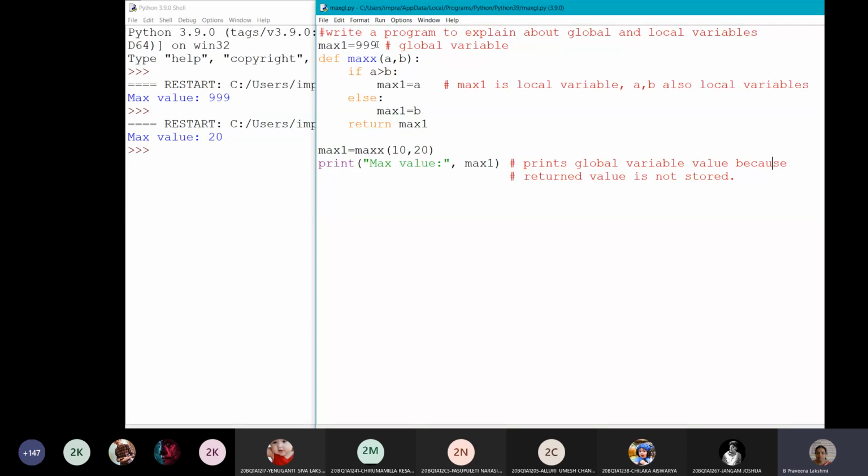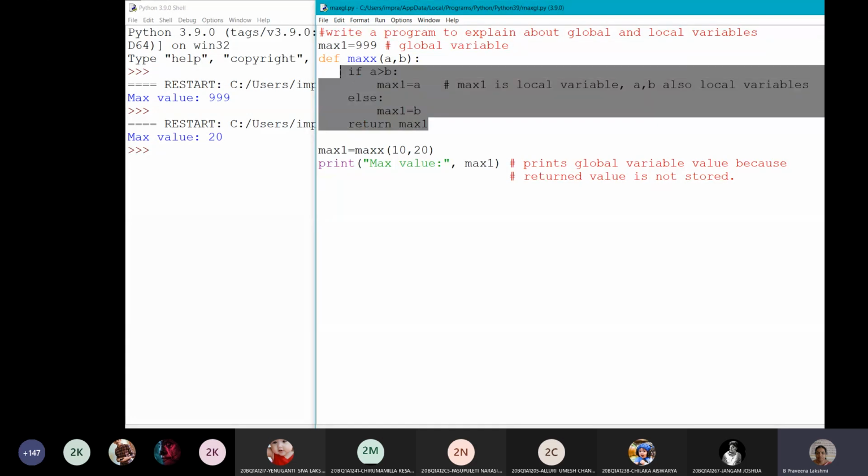So whatever variables are declared outside the functions are global variables. Within the function are local variables. Okay, this is the only difference in Python. Variables declared outside the function are global. Variables inside the function are local. These local variables will not have any existence outside the function.